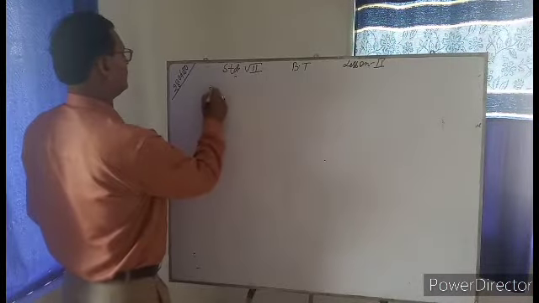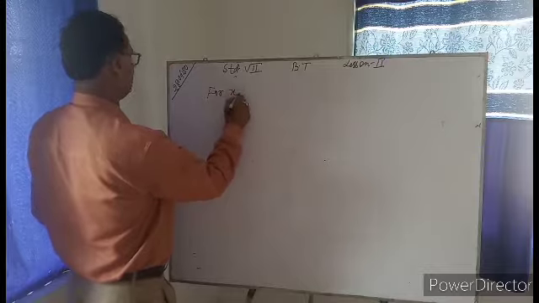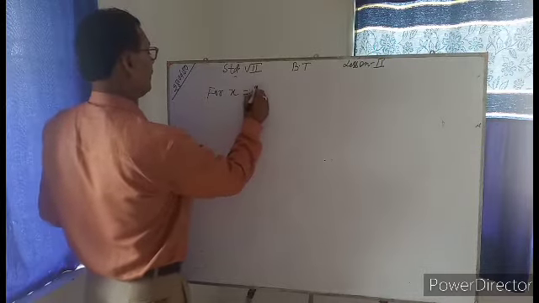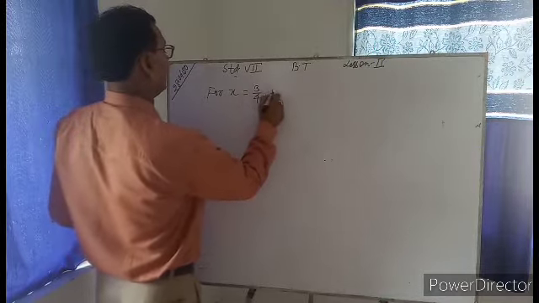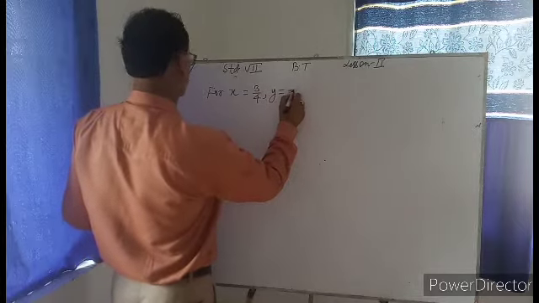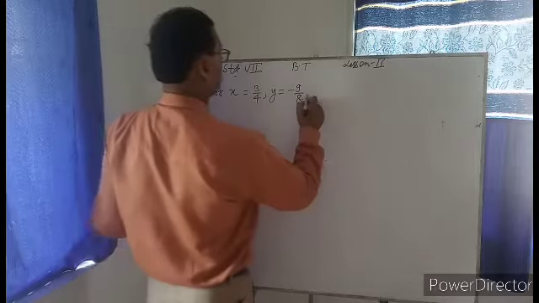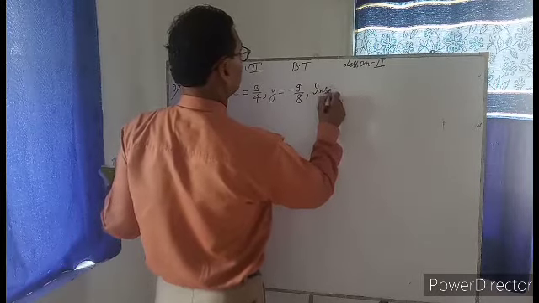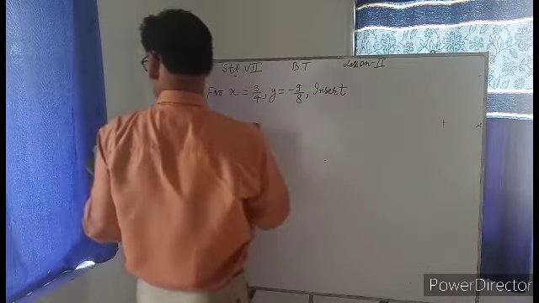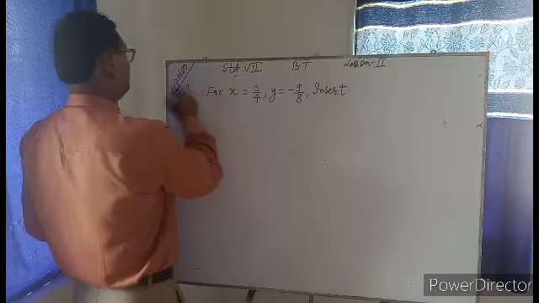For x is equal to 3 by 4 and y is equal to minus 9 by 8, this is question number 3 of BT.